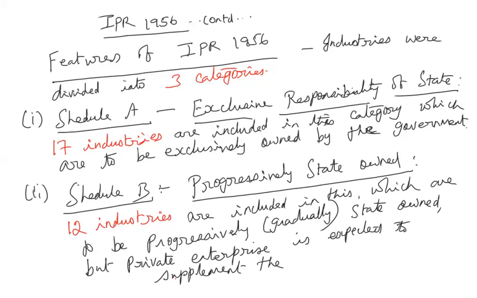They cannot have a policy of their own in fixing the market, in fixing the prices, in getting foreign capital. All those things are according to the government rules and regulations. So they supplement the efforts of the state in these fields. Out of the three categories, this is the second category.